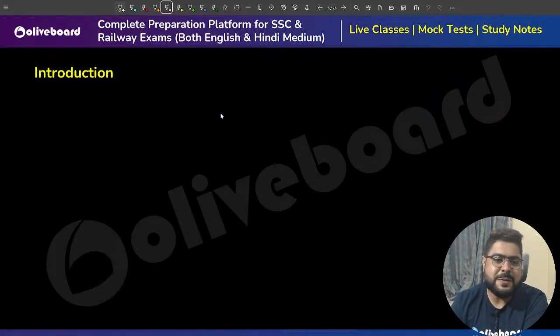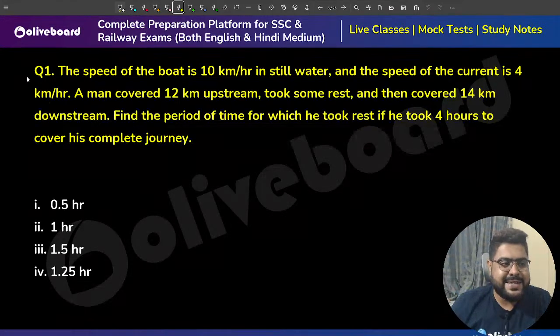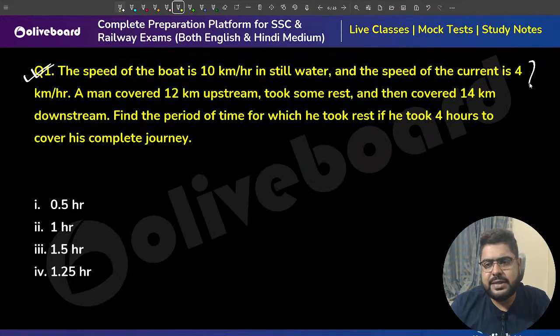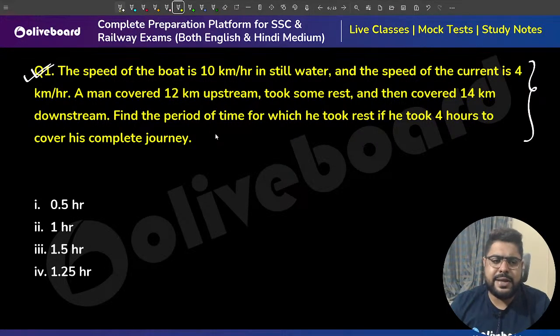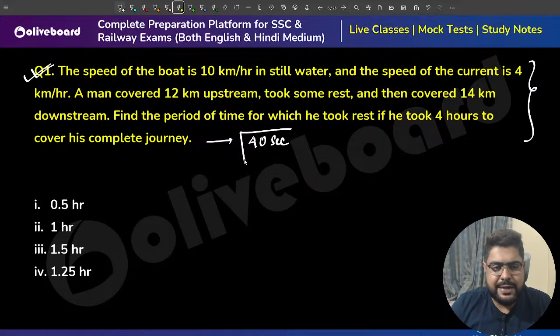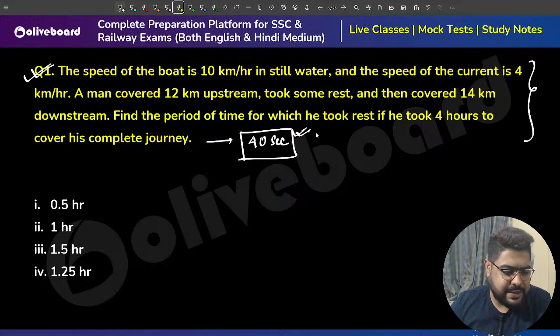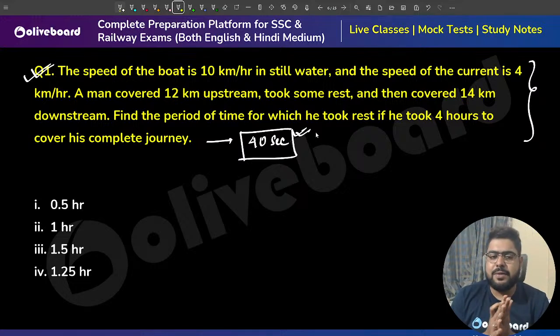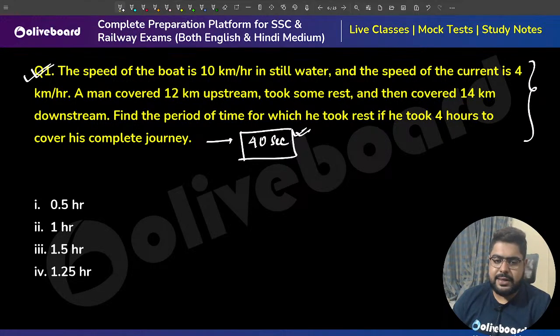Chalo. So first question of the day is this one. I'll give you guys 40 seconds to a minute. This question should not take you more than 40 seconds. Everyone, try this and tell me. Then we will solve this together. Quickly.